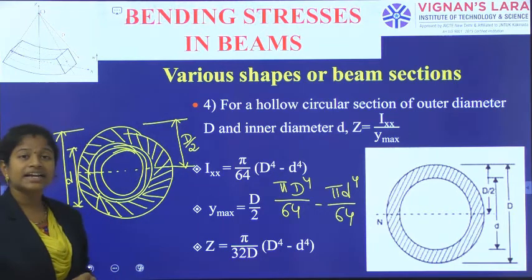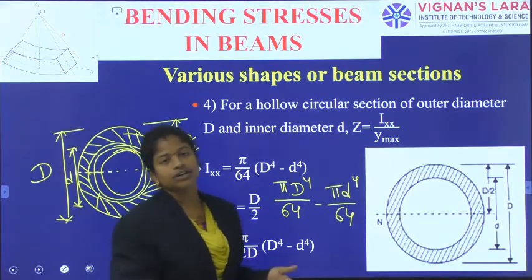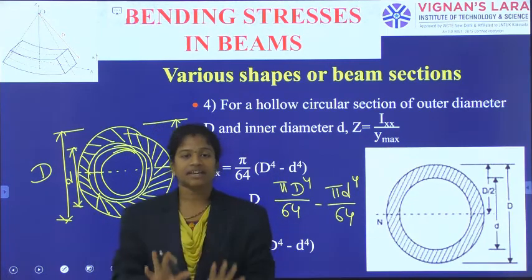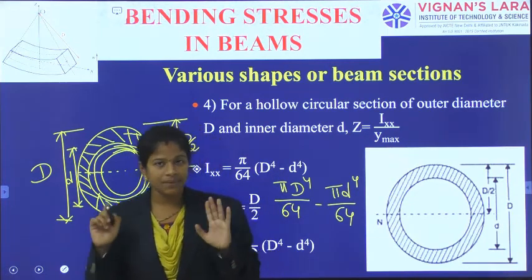In this way we have calculated the section modulus. Firstly, you need to remember what the section modulus is. Section modulus Z is equal to I by Y max. That's it. Z is equal to I by Y max.